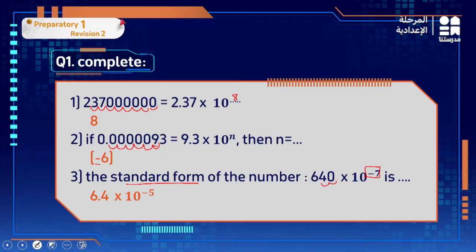I moved 2 steps, so plus 2. I need to add this 2 to the -7, and here the sign of the bigger number, which is negative, stays, then subtract 7 minus 2, which is -5. So the correct answer is 6.4 times 10 to the power of -5.